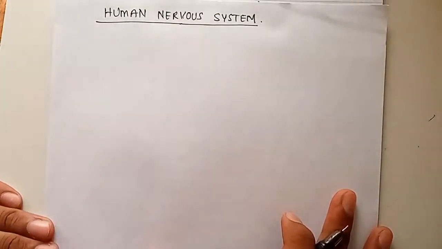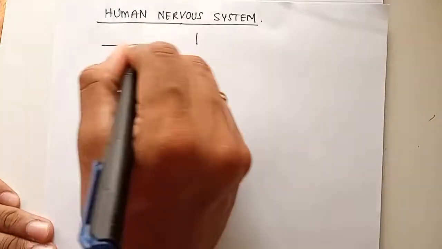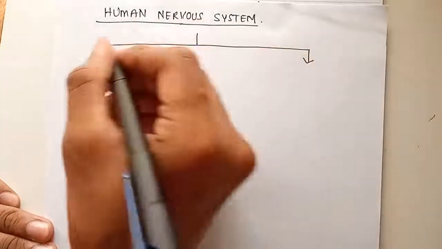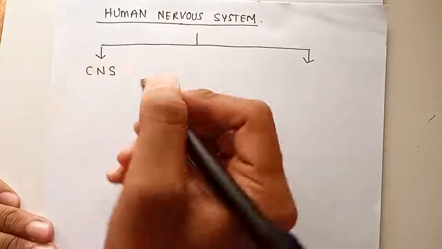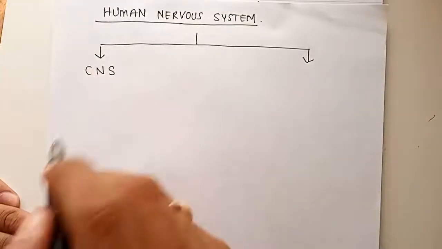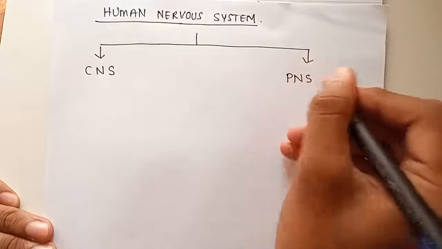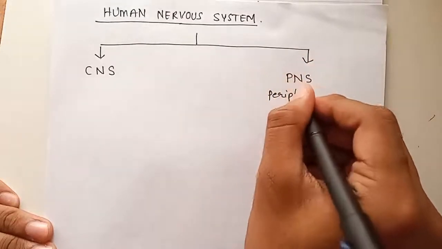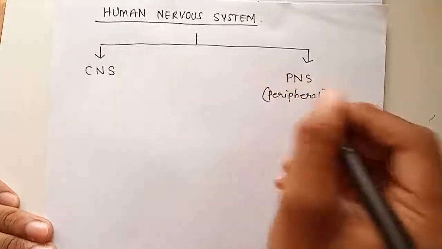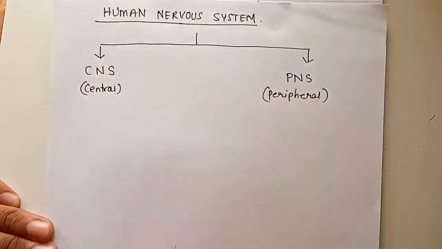Now, the human nervous system, we can say, is broadly divided in two divisions. One is CNS, that is central nervous system. Okay, and the other is PNS. This P stands for peripheral nervous system, and this is central nervous system.